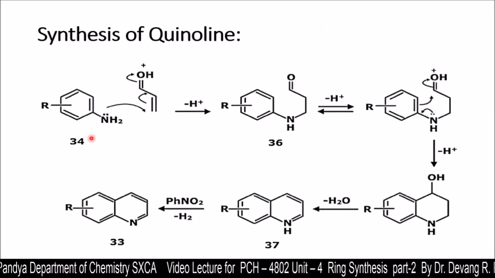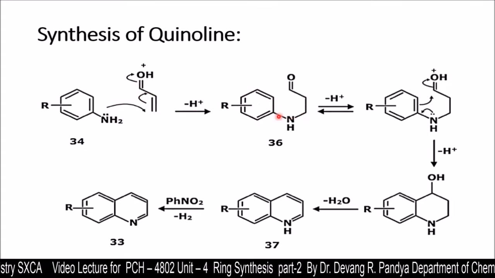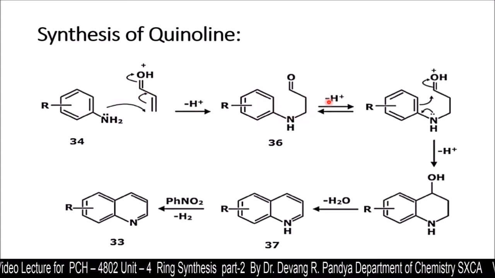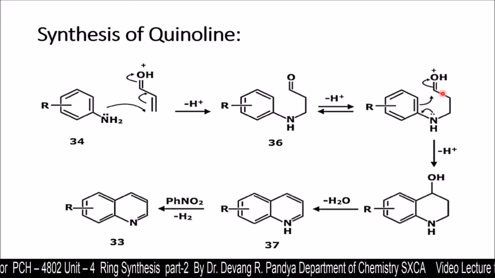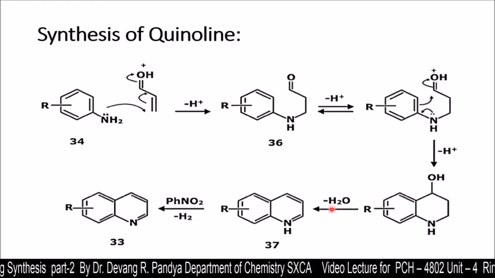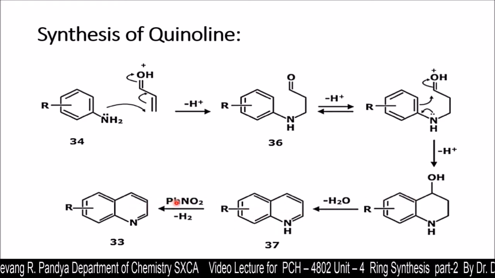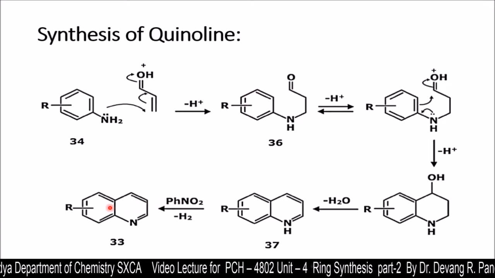Here is the synthesis. We have a primary amine treated with this. We are going to get this derivative. On deprotonation, we are going to get this, and then cyclization is going to give us the fused ring. On dehydration, it is going to give this one. On treating with PhNH2, we are going to get the target molecule.